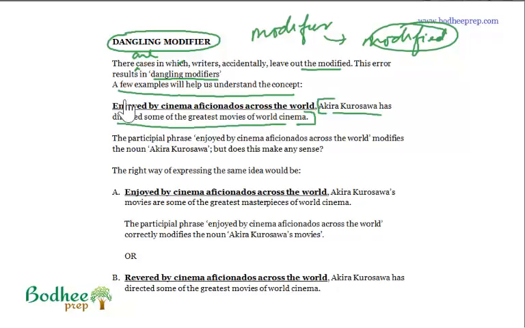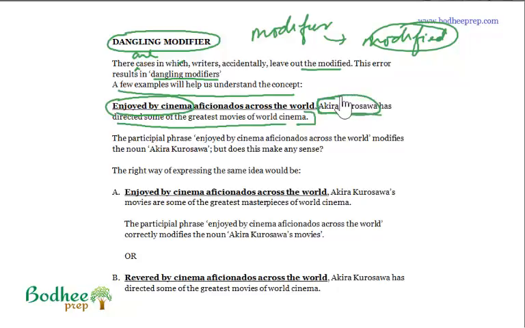But when I look at the modifier, enjoyed by cinema aficionados across the world, is it Akira Kurosawa who is enjoyed by cinema aficionados, or is it the creations of Akira Kurosawa that the writer has in mind? The problem here is that we have used "enjoyed by cinema aficionados", but the noun which comes here is not what can be enjoyed.